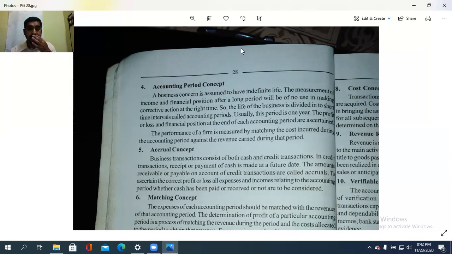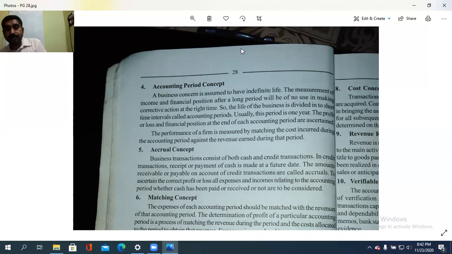A business concern is assumed to have an indefinite life period. Measurement of the income and financial position after a long period will be of no use in making the corrective action at the right time. So, life of the business is divided into short time intervals called accounting periods. Maybe 1 year. Every year we need to check the financial position. That is, not every 2 years, we need to do this every year. That is the case accounting period concept.